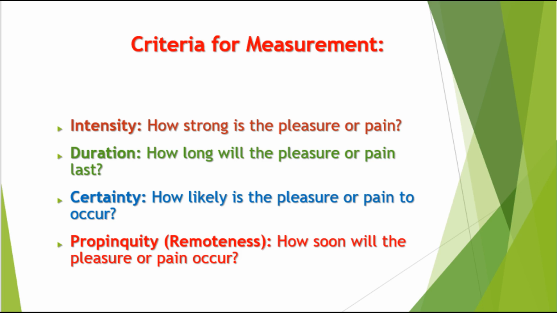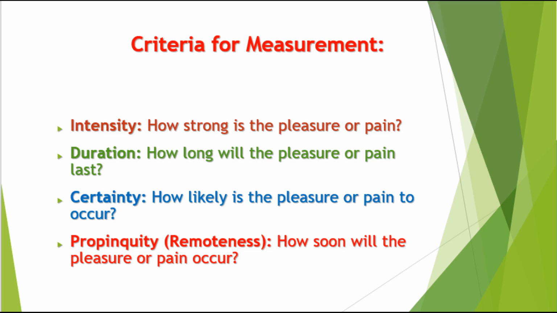Means without doubt it can be predicted when pain or pleasure will occur. Fourth, propinquity or remoteness. How soon will the pleasure or pain occur? Means the gap or remoteness of occurring the pleasure or pain.